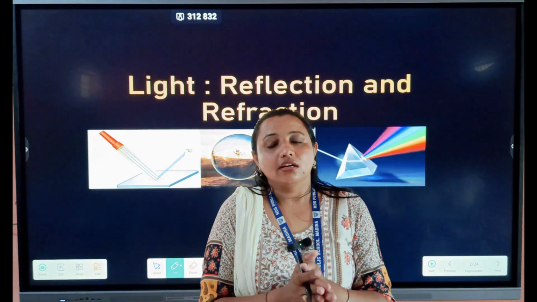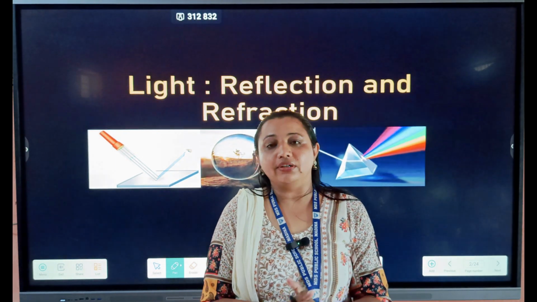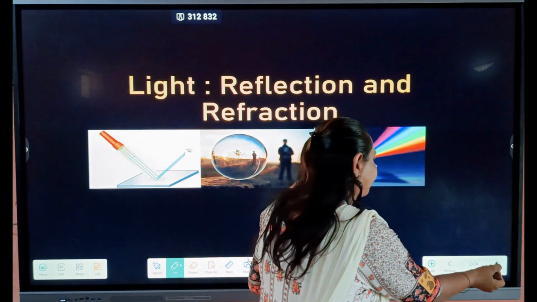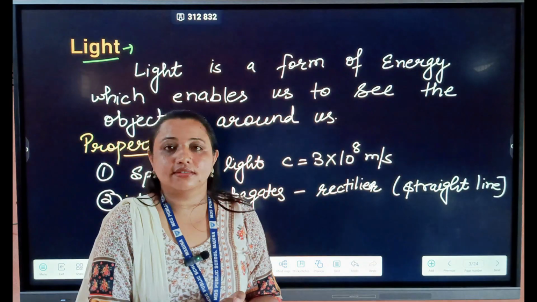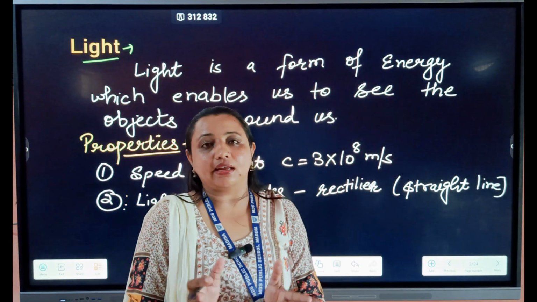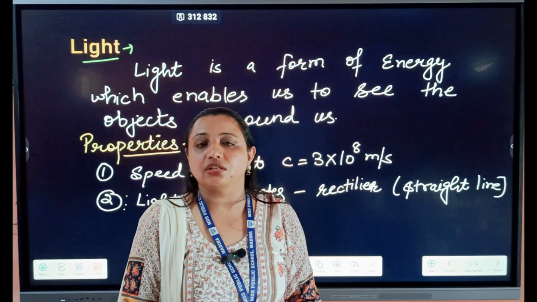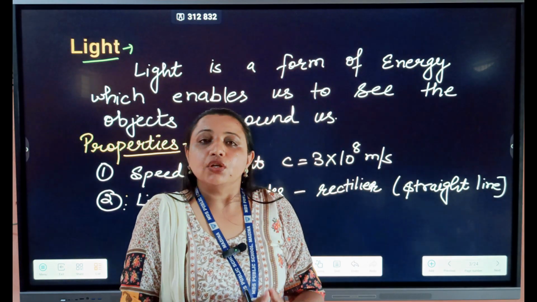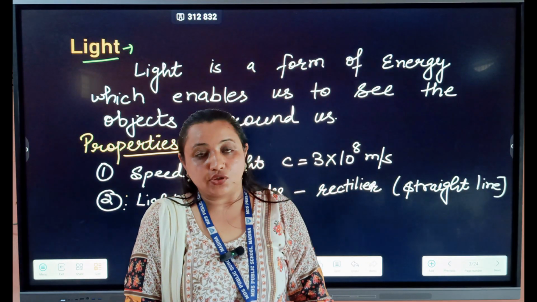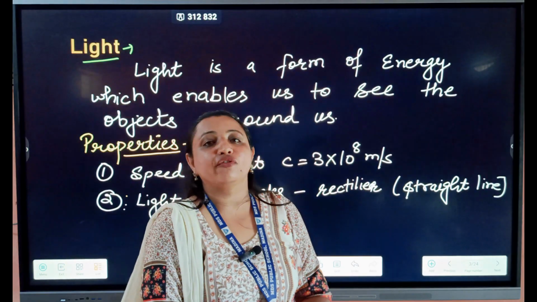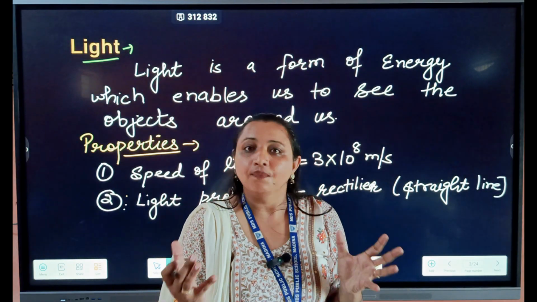So hi everyone. Now we are going to start chapter 10 of class 10, that is light, reflection and refraction. First of all, we will discuss light. What is light? Light is a form of energy. There are many types of energies, like chemical energy, electrical energy, kinetic energy, potential energy, heat energy. So light is one of the forms of energy due to which we can see the objects around us. So light is a form of energy which enables us to see the objects.